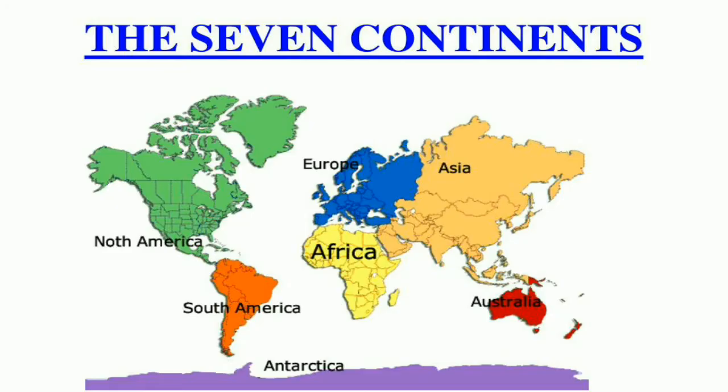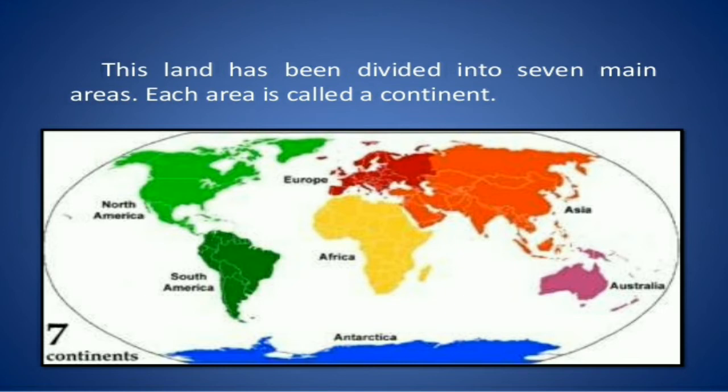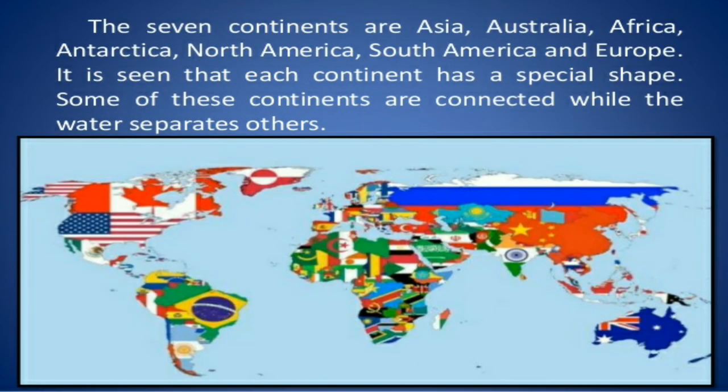The seven continents are North America, South America, Africa, Europe, Asia, Australia, and Antarctica. Each continent has special shapes.